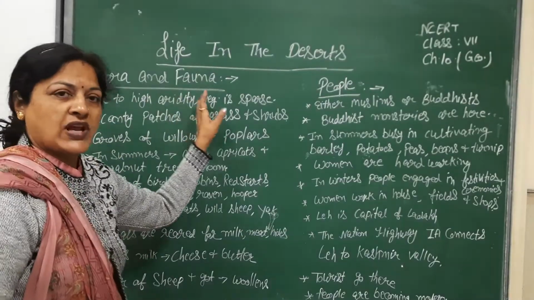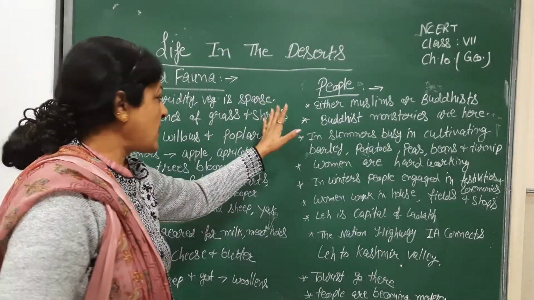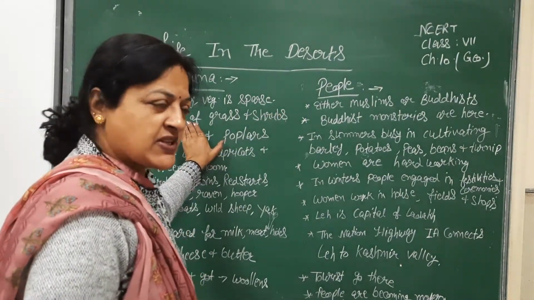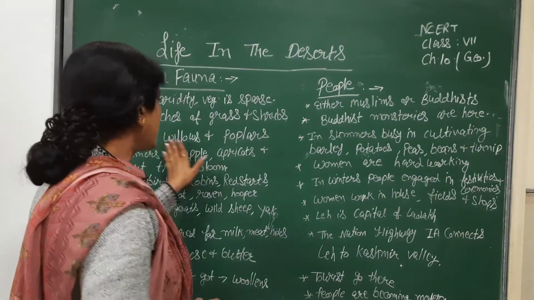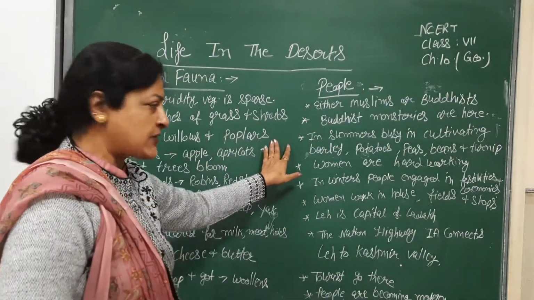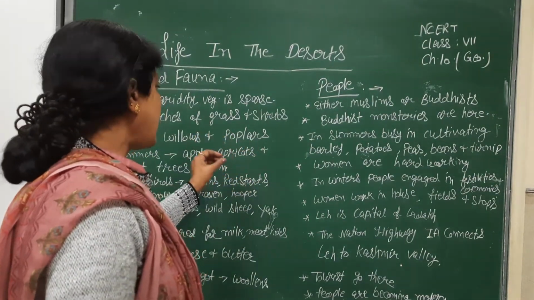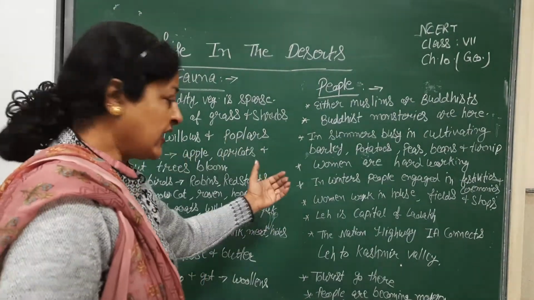Now comes flora and fauna. Due to high aridity, vegetation is very sparse. Scanty patches of grass and shrubs are there. These are used by the animals to graze. Groves of willows and poplars are found here. In summers, trees like apple, apricots and walnuts are grown here.